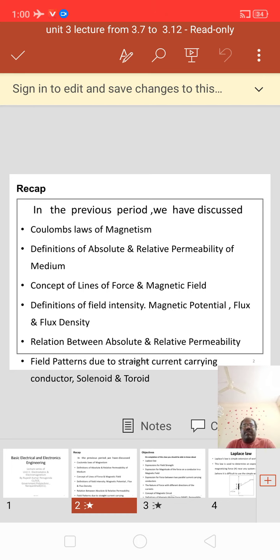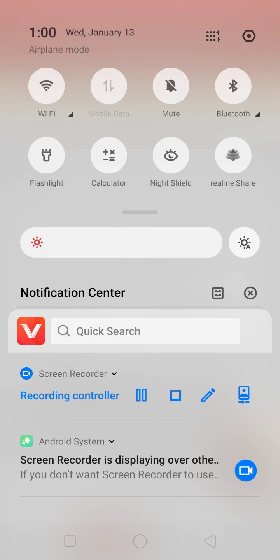field patterns due to straight current carrying conductor, solenoid, and toroid.